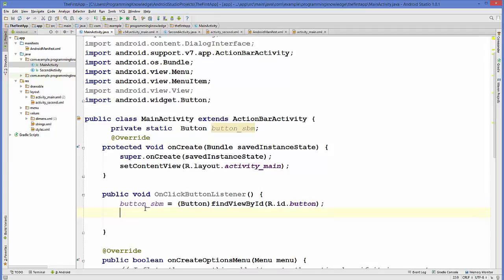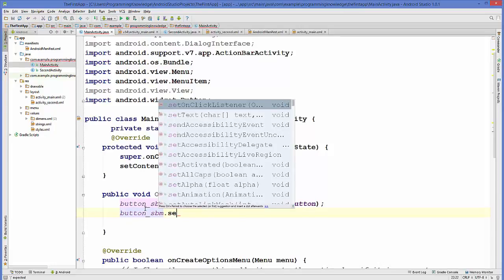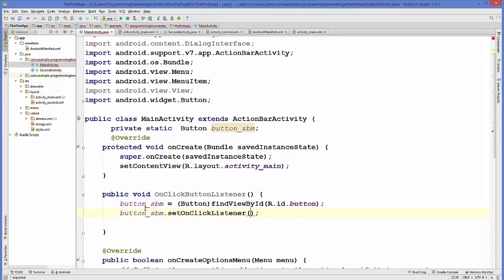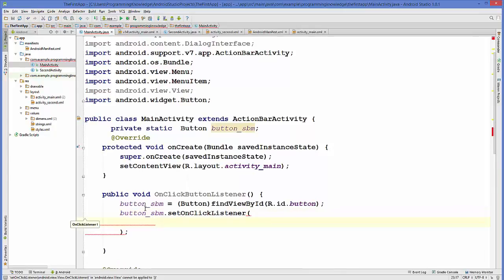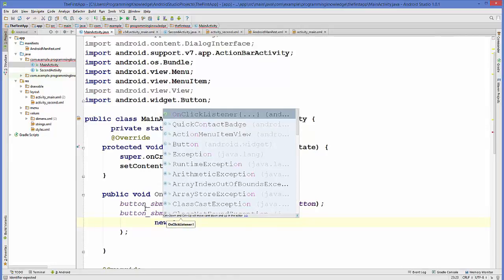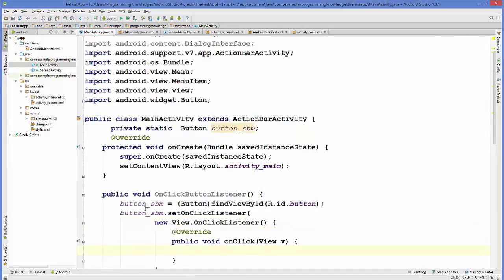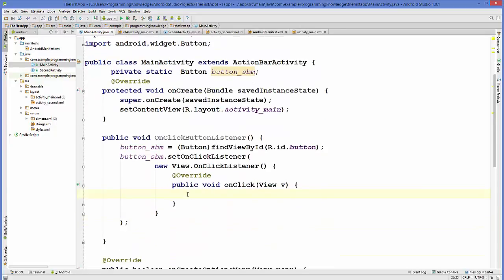Now I'm going to take my button_sbm variable and set a listener to this button variable. So dot setOnClickListener, and inside this setOnClickListener I will create a new OnClickListener. So new OnClickListener, right? So this is simple, right?